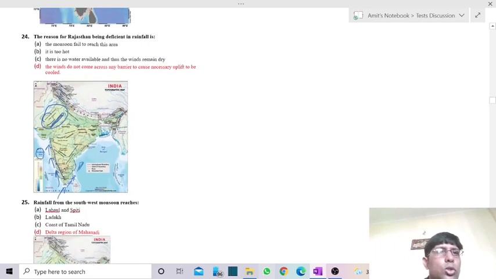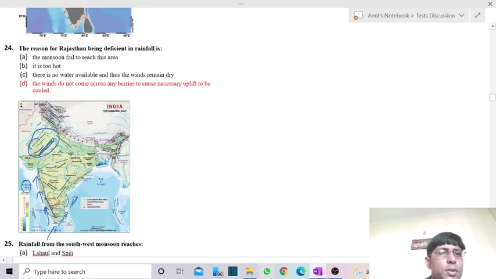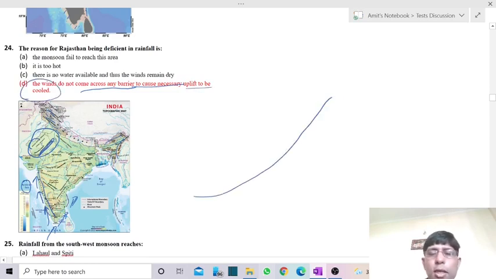Okay, so we can go with the option. So they were having the option D. The winds do not come across any barrier to cause the necessary upliftment to be cooled. Okay, so because of the upliftment only we can have the condensation.